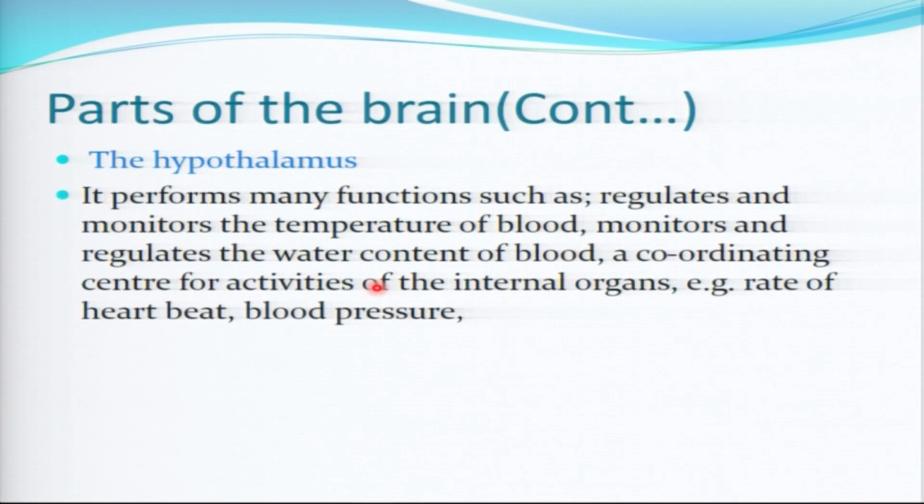And then we have the hypothalamus. The hypothalamus is the major homeostatic organ. It is the part of the brain that coordinates and controls the temperature of the body. If the temperature rises, the hypothalamus is the one that is going to detect it and then coordinate what to do. It monitors and regulates the water content. It happens in the brain, in the part called the hypothalamus.